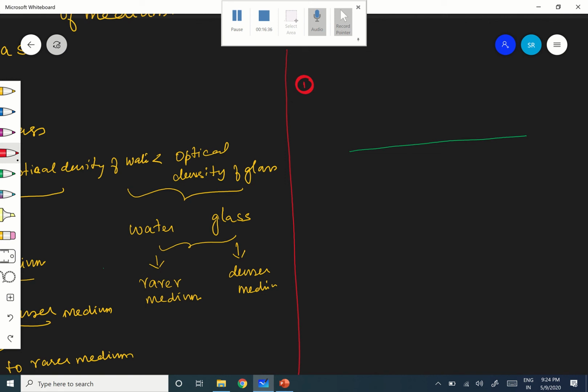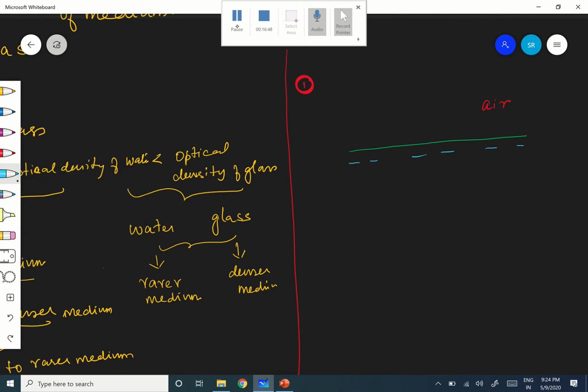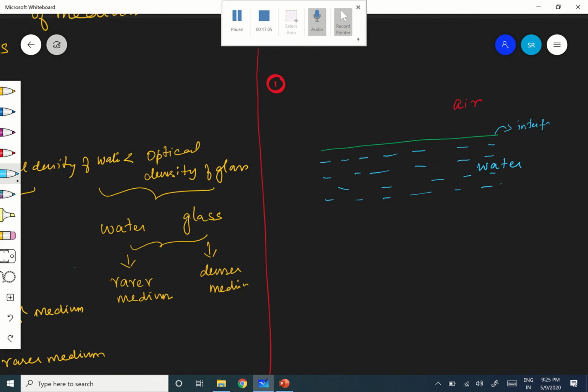For example, this is the air medium, and here this is the water medium. The upper portion is air, and this is what is called the interface. Interface means that which separates two media, air from water. Hope you are following.